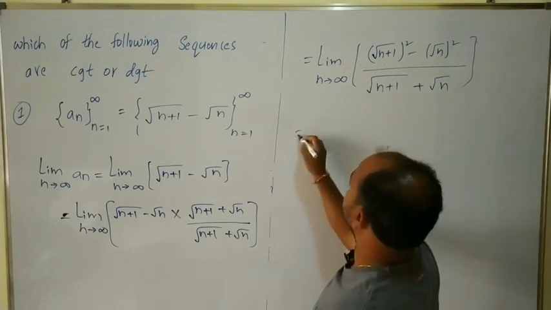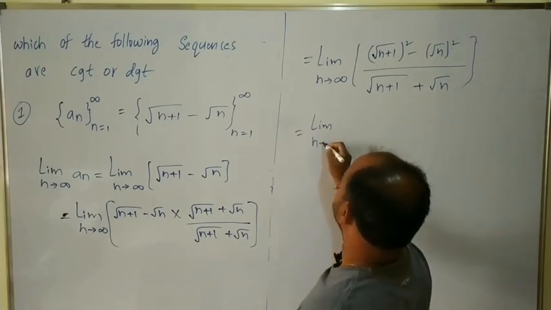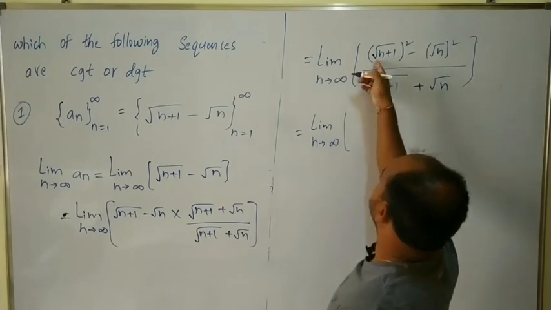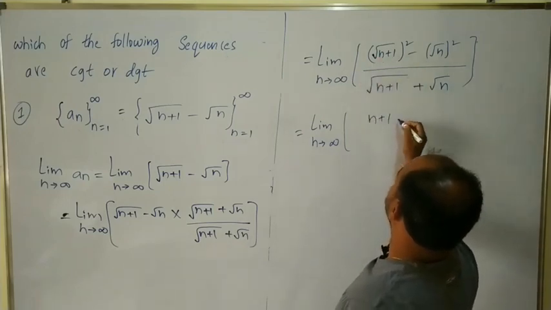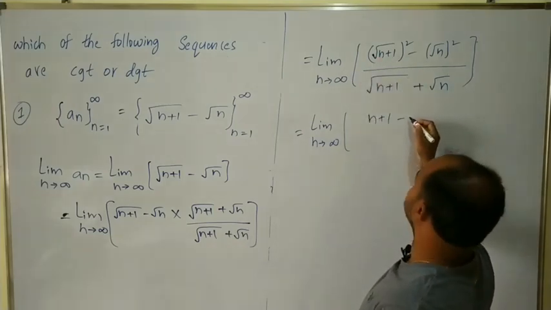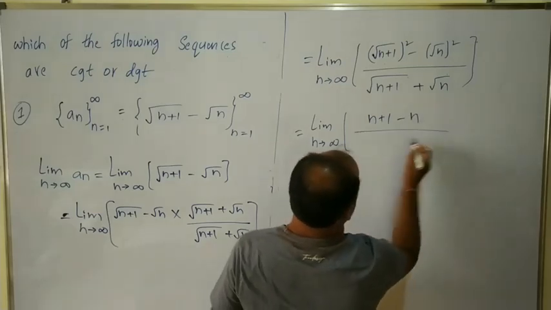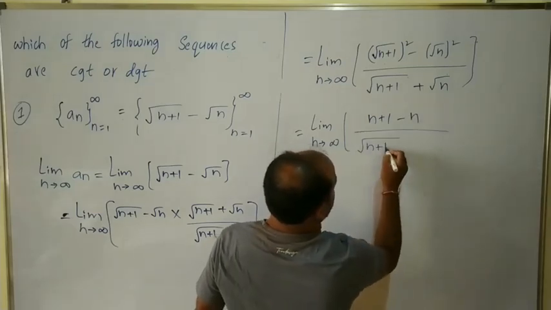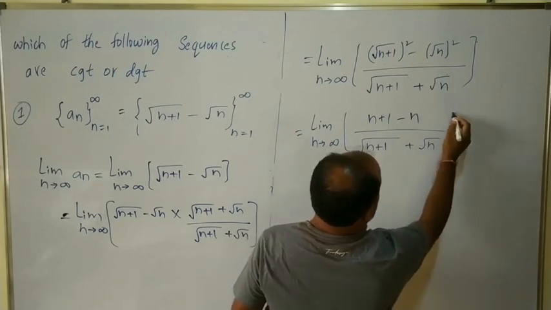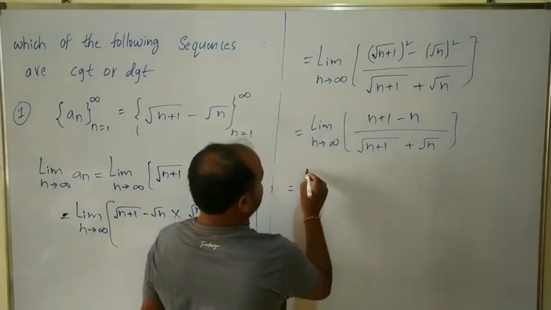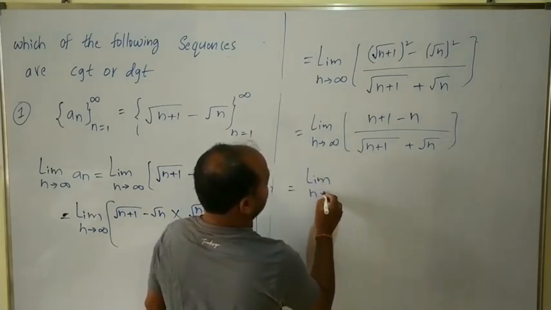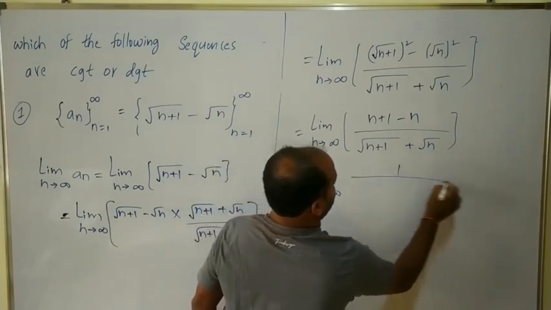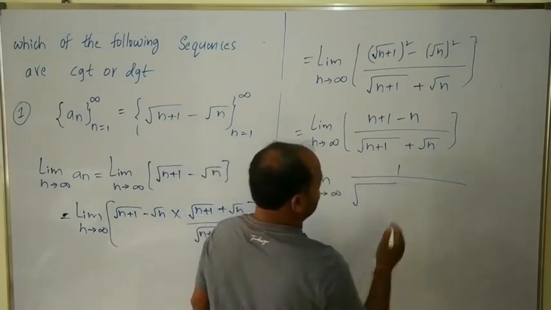Now under root of (n plus 1) whole square is nothing but n plus 1, and root n whole square is nothing but n, divided by under root of n plus 1 plus under root n. So this equals limit n tends to infinity 1 divided by under root of n plus 1 plus root n.